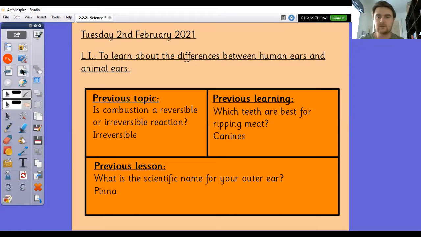Your canines are the teeth that are used for ripping meat, and they are the teeth that carnivores have got a lot of in their mouth. And then the scientific name for your outer ear is called the pinna.